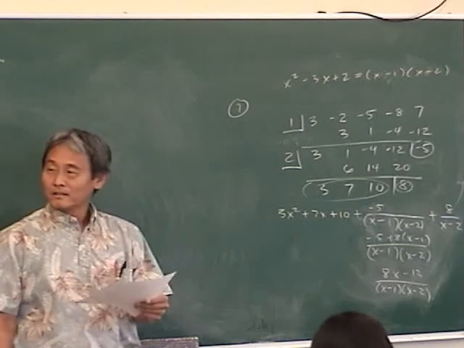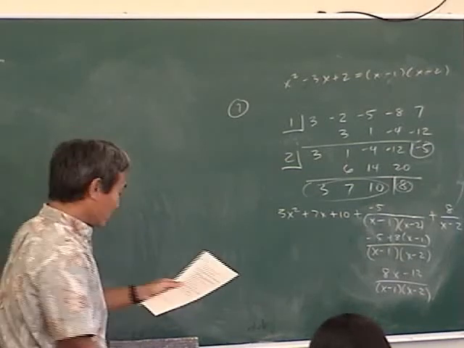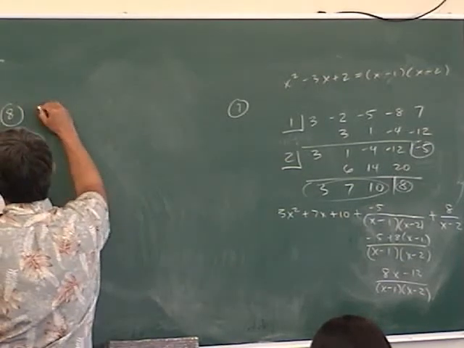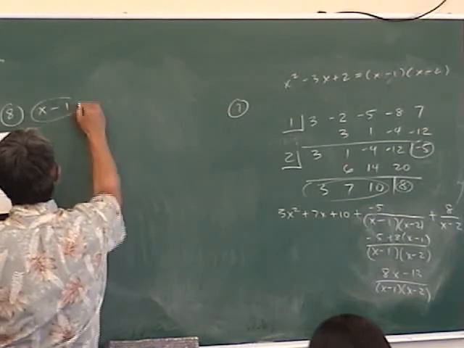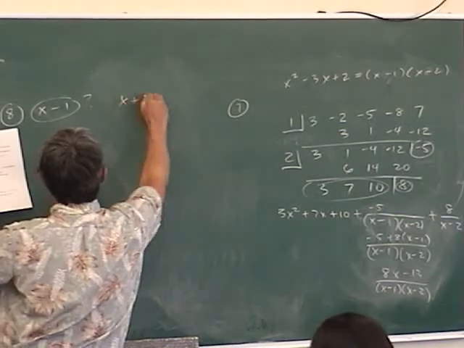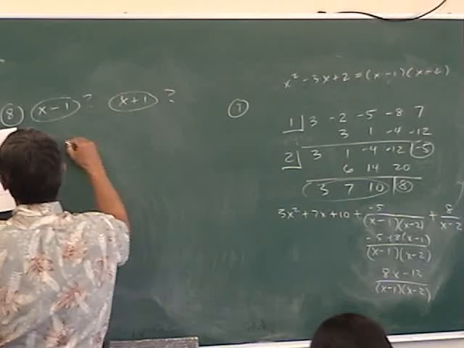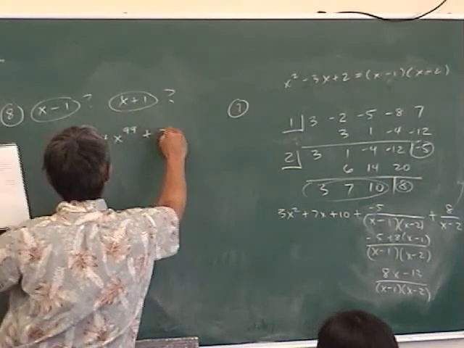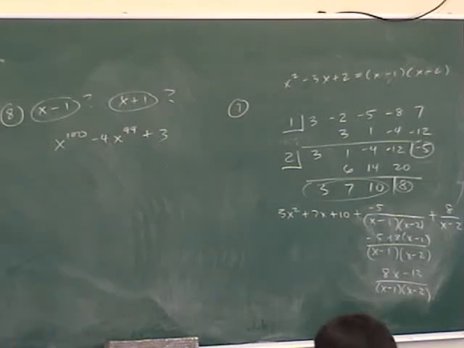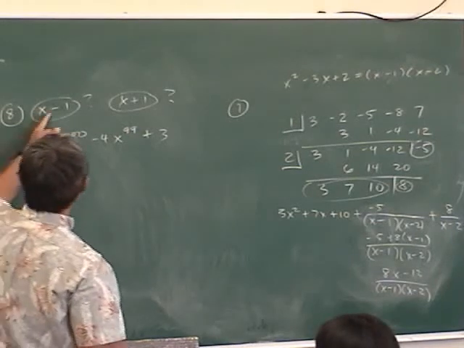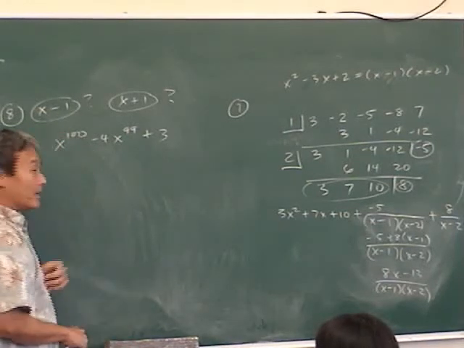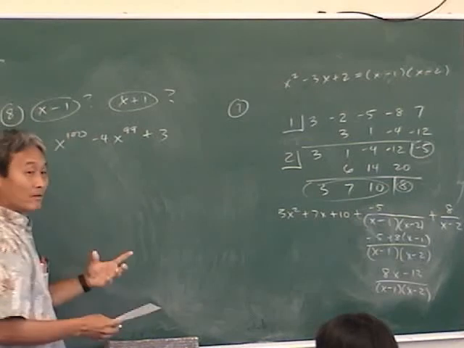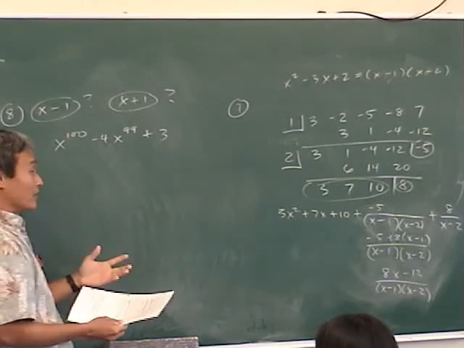Number 8. X minus 1, put a question mark. X plus 1. Are these factors of x to the 100 minus 4x to the 99 plus 3? Now remember last week I asked you if you understood the remainder theorem? This problem will tell me if you understand the remainder theorem or not. How do you determine if x minus 1 is a factor? If I divide that into that and there's 0 remainder, right? So one way you can do it is you could do long division.